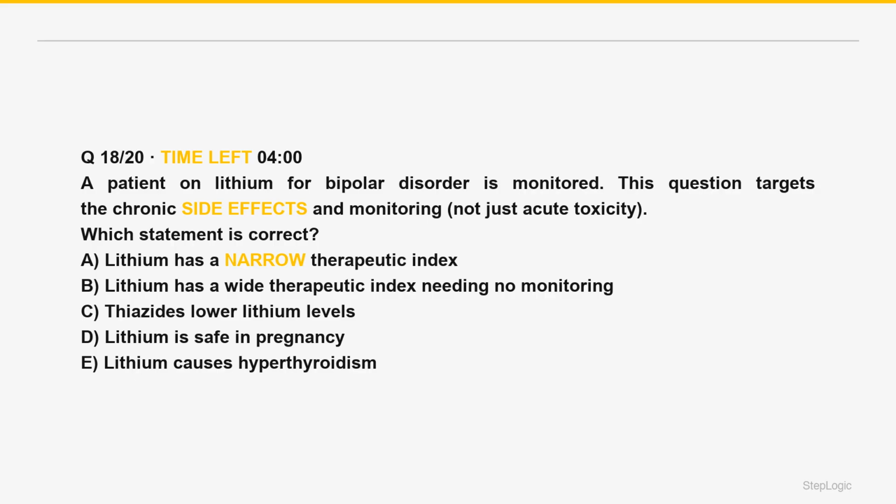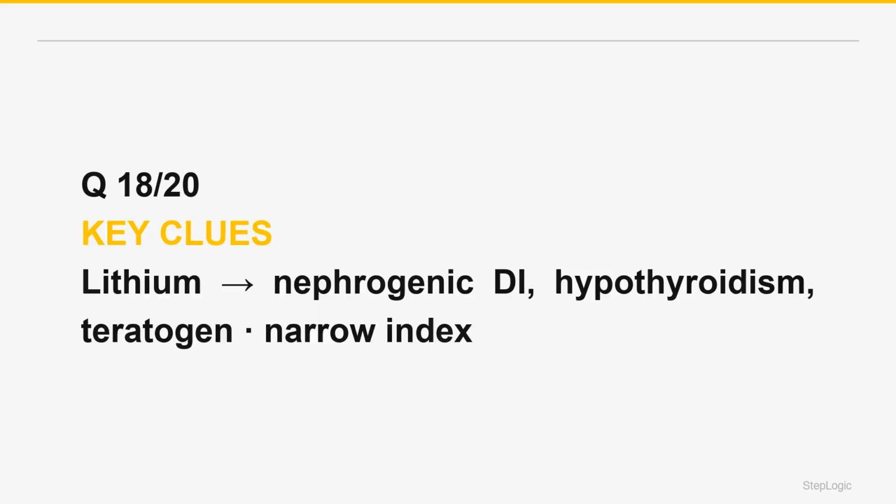Renally cleared, dehydration or NSAIDs or thiazides or ACE inhibitors raise levels. This revisits lithium from the chronic side effect or monitoring angle. Lithium is a mood stabilizer, first line for bipolar disorder, with a narrow therapeutic index, so serum levels must be monitored regularly. Its chronic adverse effects are high yield and cluster around the kidney and thyroid.